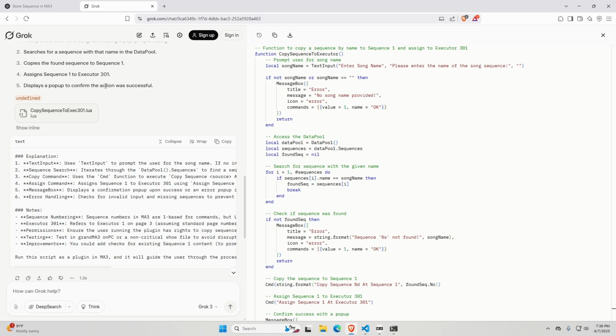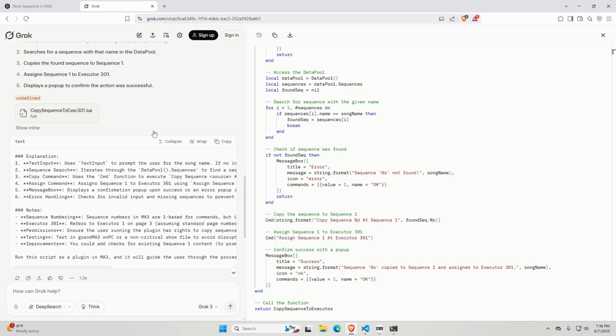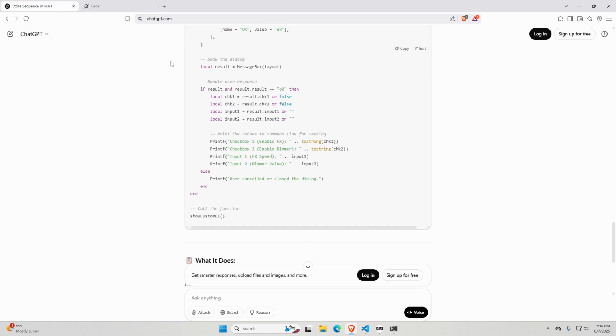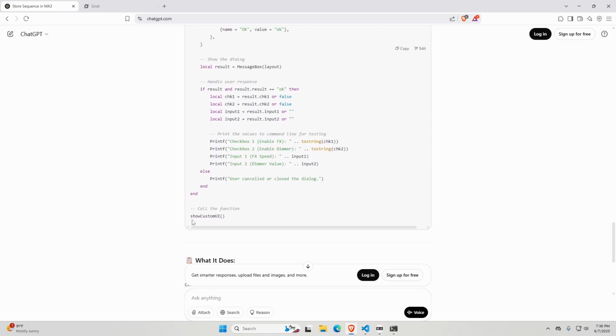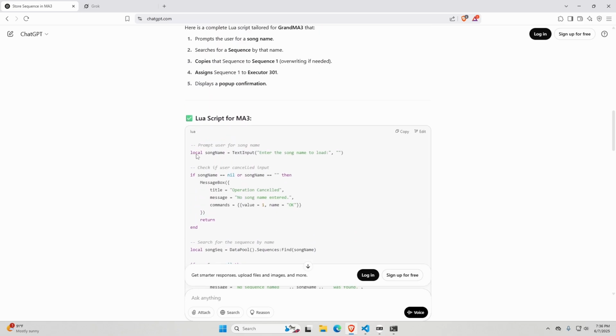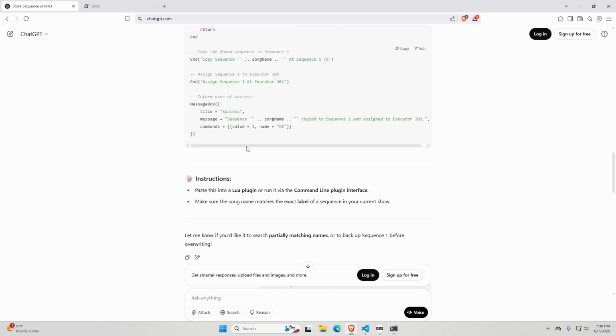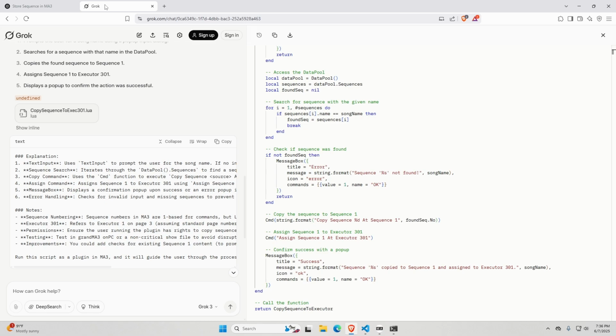My conclusion through all of this is Grok is doing slightly better, for sure, because it's giving me whole functions and things that you definitely need in order to be able to run it immediately the way it is. Here it tried. It didn't work. But for both of the others, it just gave me code. It didn't put it in a function, and that's not going to work. So that's really annoying. Grok seems to be better suited for things to do with coding, or at least to do with this.